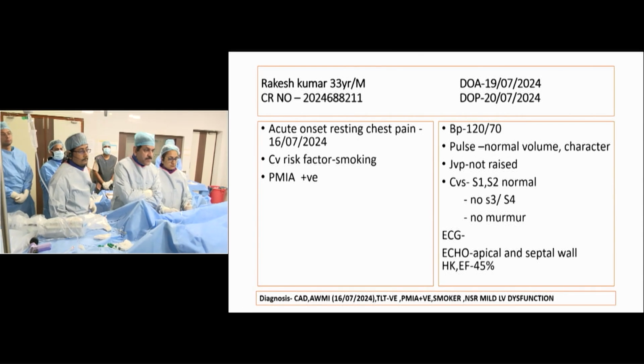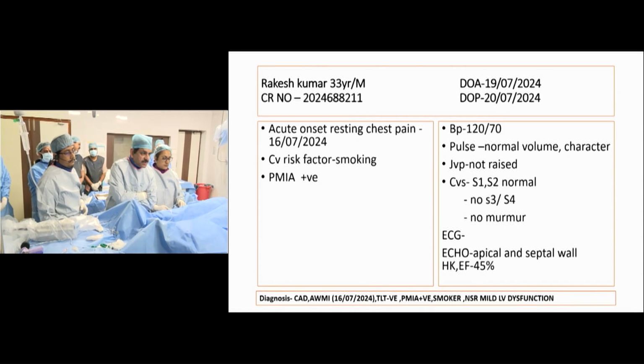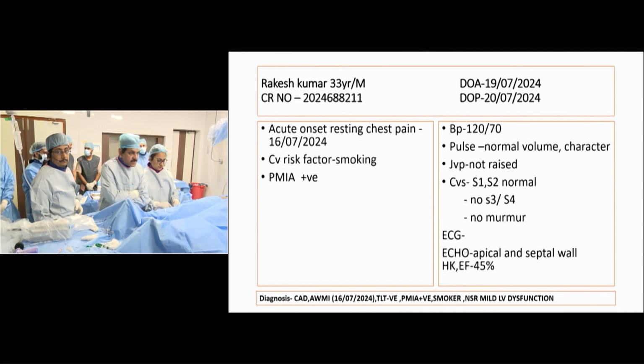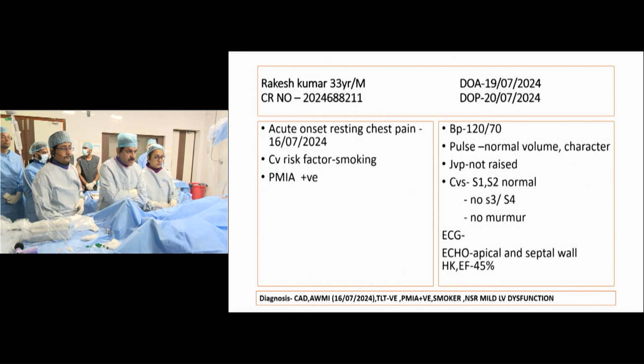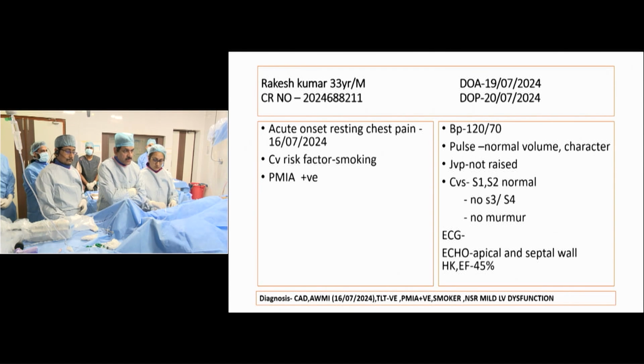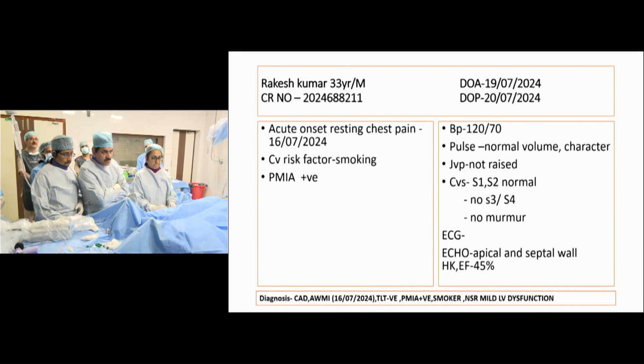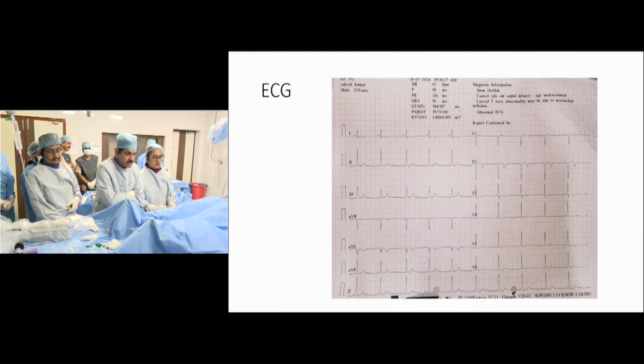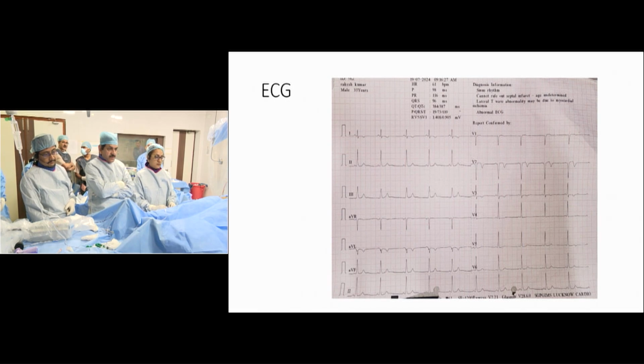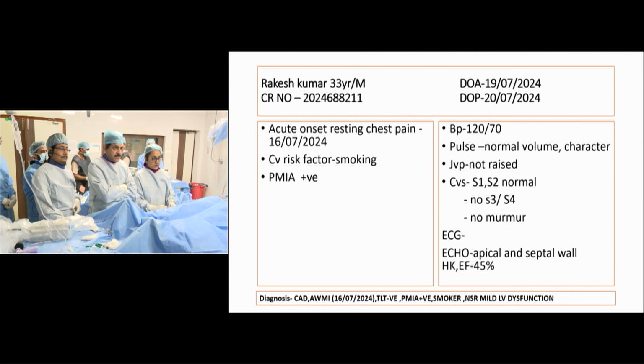The patient is a 33-year-old male, a young patient with a history of acute onset resting chest pain on 16th July, and he presently has a resting chest pain. All the hemodynamic parameters are normal. The ECG shows NSTEMI, along with normal LV size, and ejection fraction is 45%.